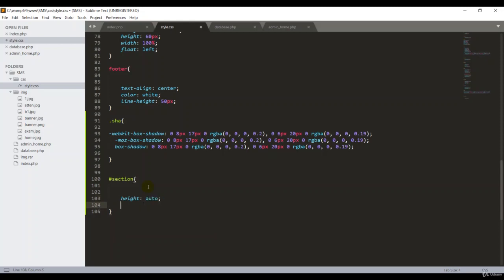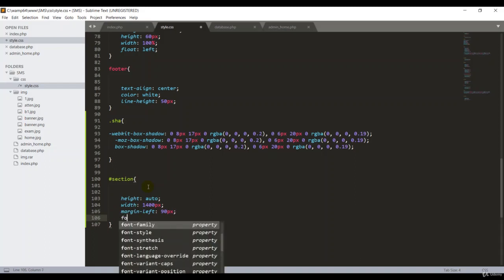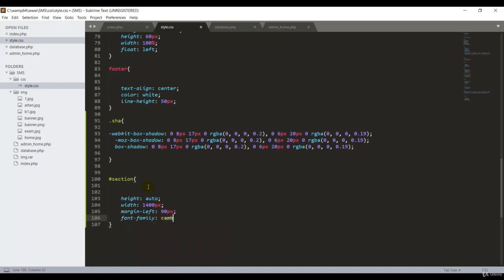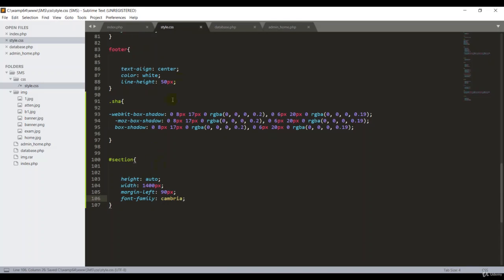Then I can put the width for the section, 1400 pixels, okay guys. We can change this pixel amount, that doesn't matter. Then margin-left, around 90 pixels. Then font-family, Cambria, that's great.